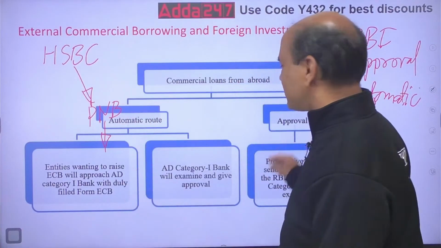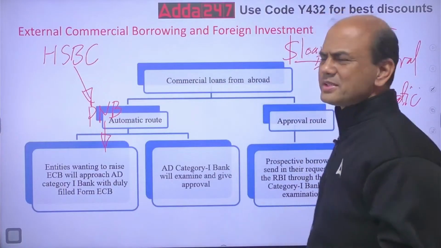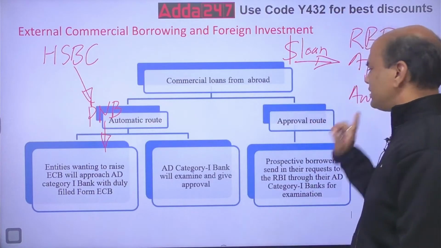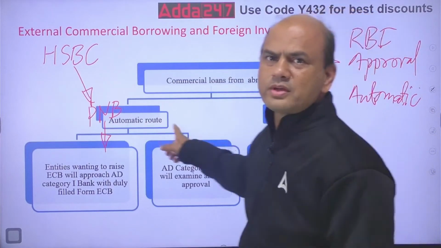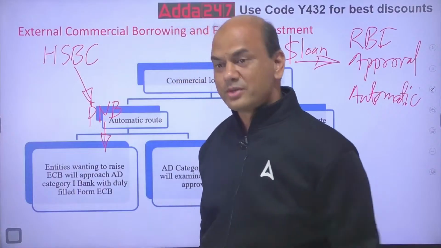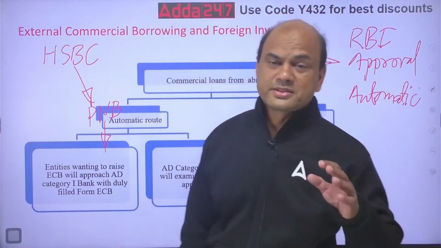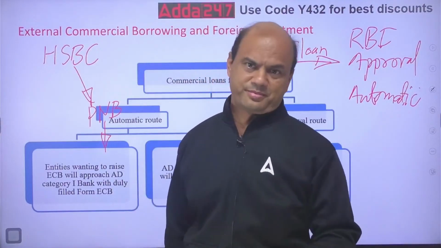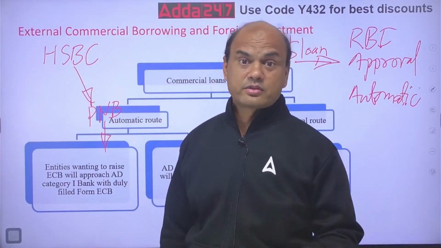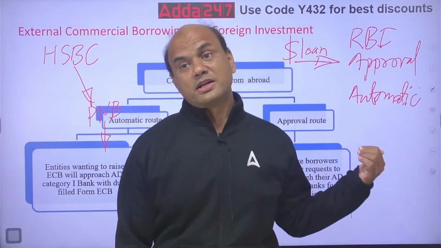Now what about the approval route? Approval route means RBI will say, whatever you do, pass it through me. Why will RBI say approval for one and automatic for another? Because the reason is there. Some sectors are very critical. I won't say dangerous, critical. So in those sectors, RBI will have to check everything.